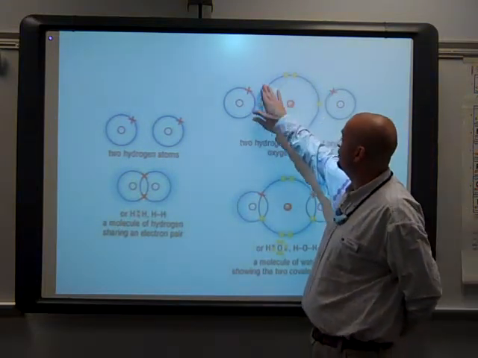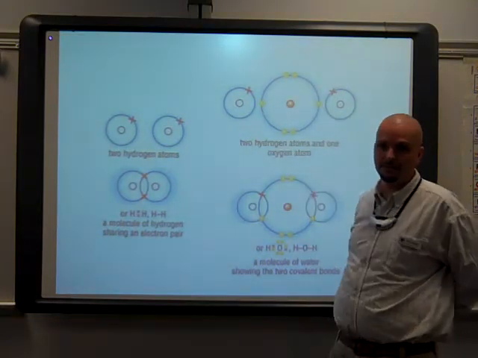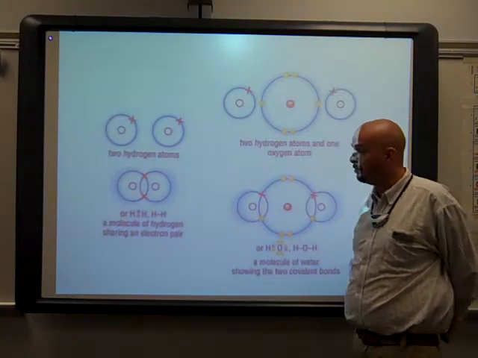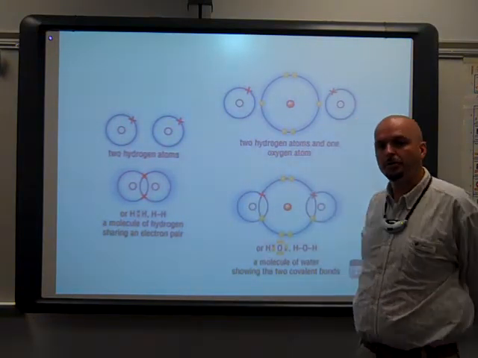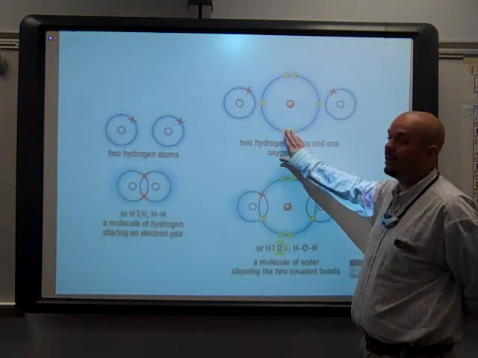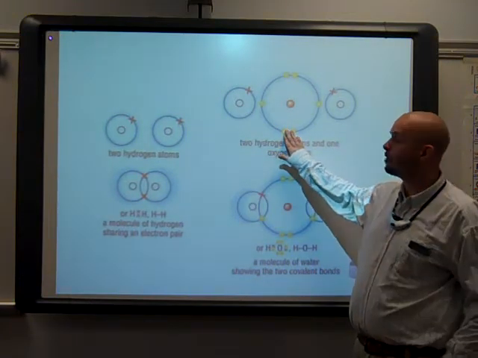This is oxygen. And as you can see, I have 1, 2, 3, 4, 5, 6 valence electrons there. Again, that should not be a surprise to you by now. Oxygen is a member of group 16. Group 16 has 6 valence electrons. It does need 8 to become stable, so oxygen needs 2 more.